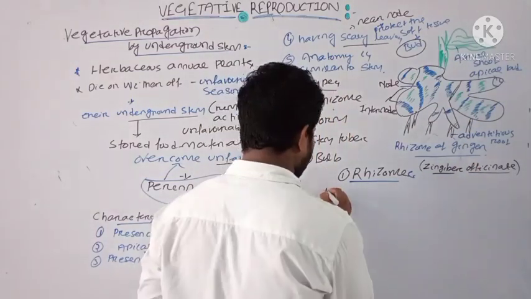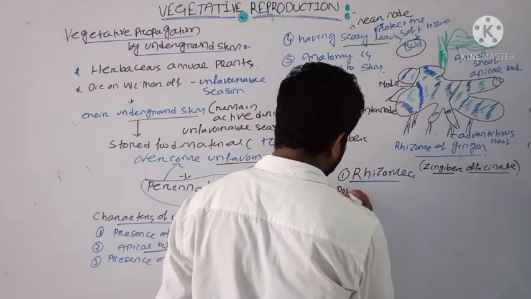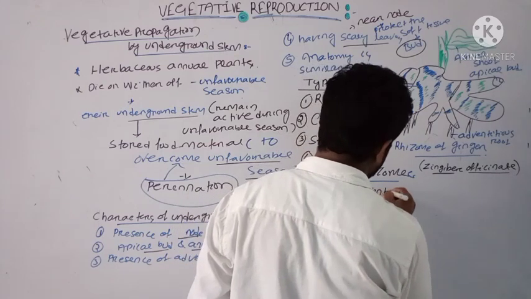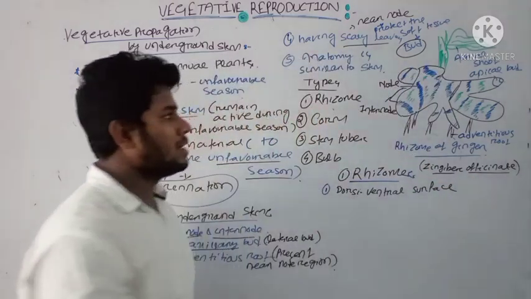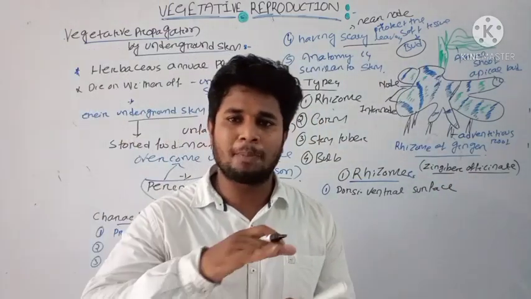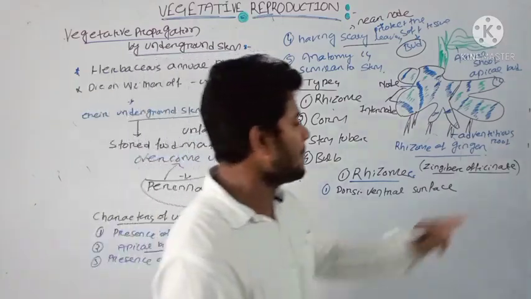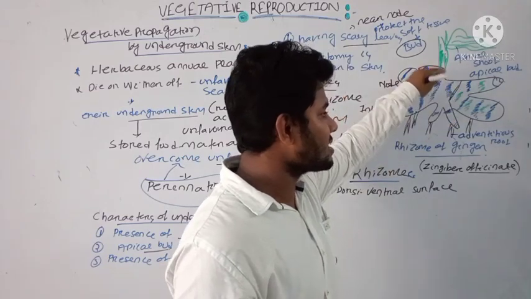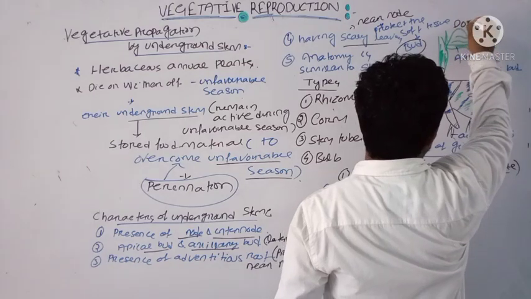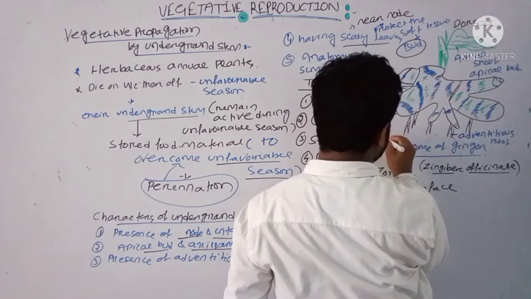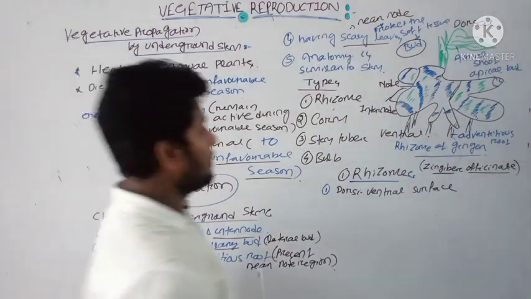Okay, we will first draw a point that it has a dorsiventral surface. Already you have seen that in the leaf there are 2 surfaces present. The upper surface is known as the dorsal surface, and the lower surface is called the ventral surface. Similarly, in the ginger structure, this is the dorsal side, and this is the ventral side. Clear?